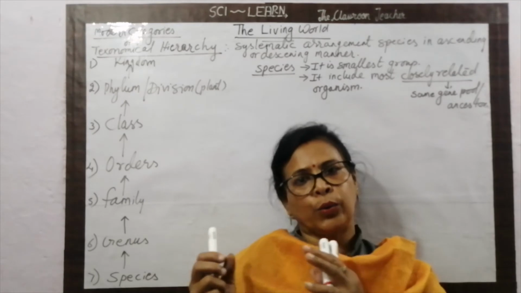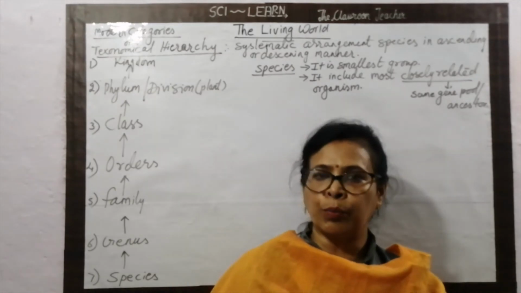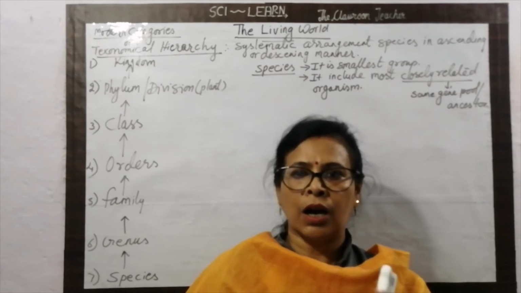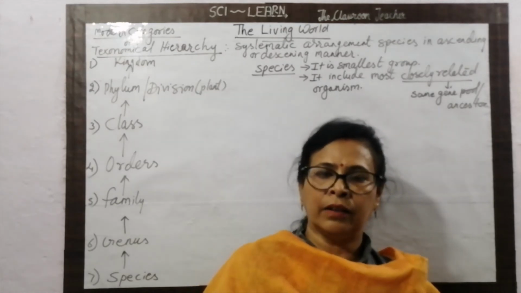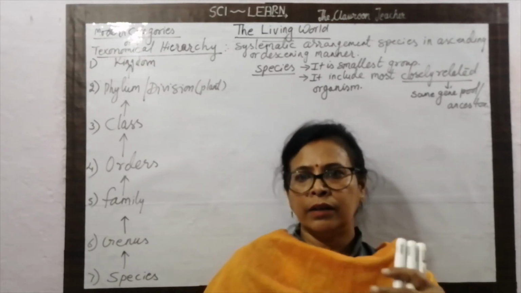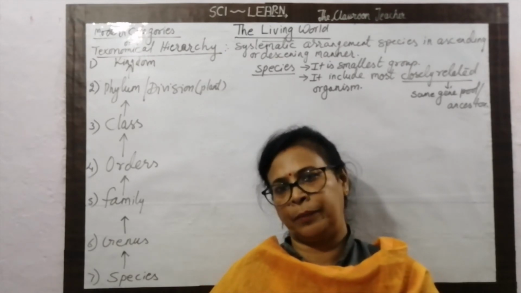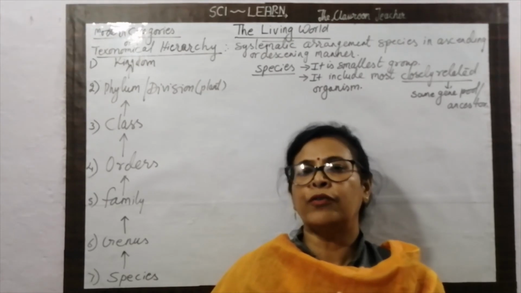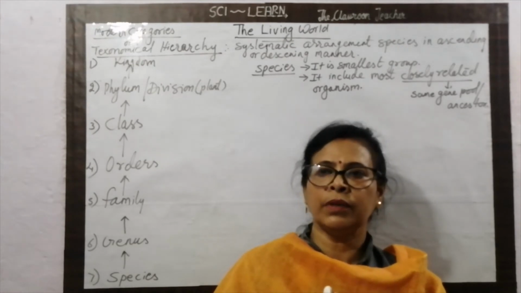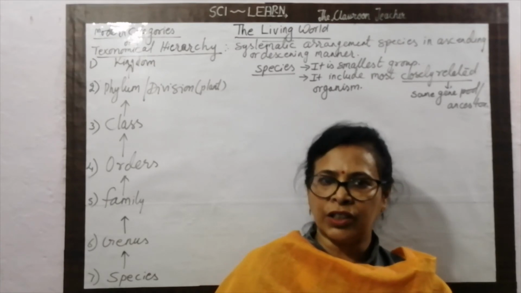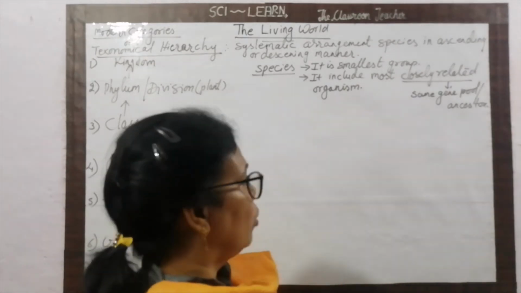Species, how are we going to define it? It is a group of closely related organisms which can interbreed in nature to produce fertile offspring.